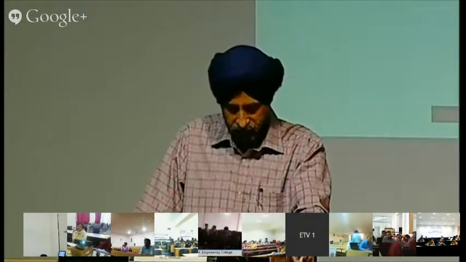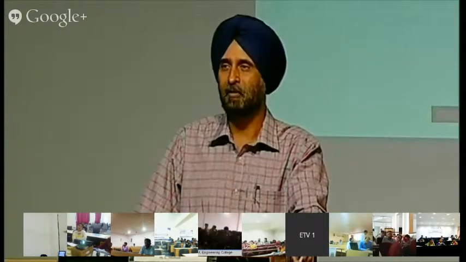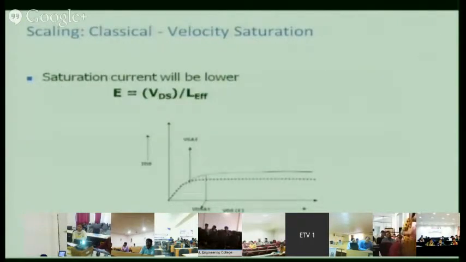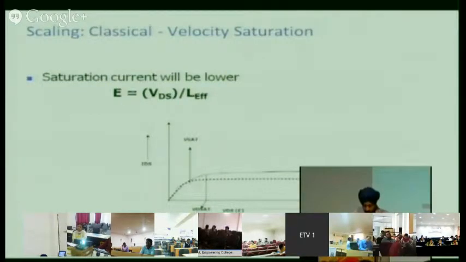Okay, so this is again saturation. Basically, the drift velocity will saturate, that is known as saturated velocity. So this concept will be there. This is the effect, velocity saturation. So you see here, this is VD sat. The saturation current will be lower, as shown by dots. Instead of this solid line, we are getting the lower current.